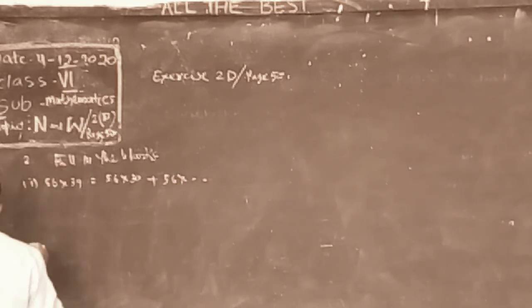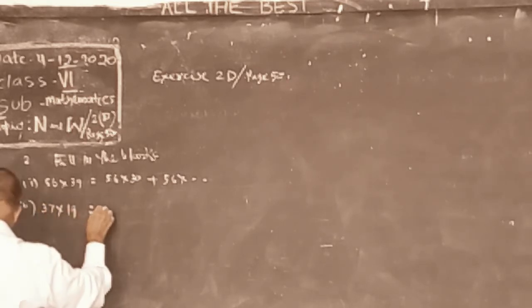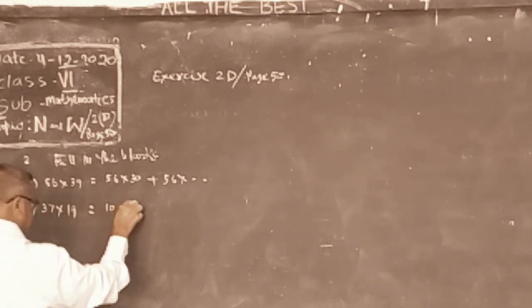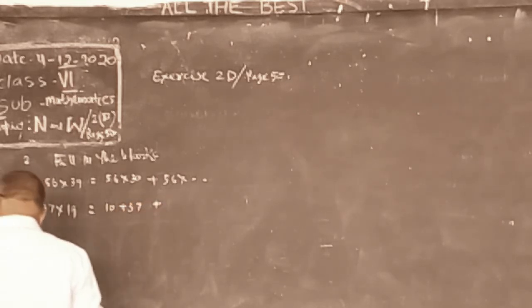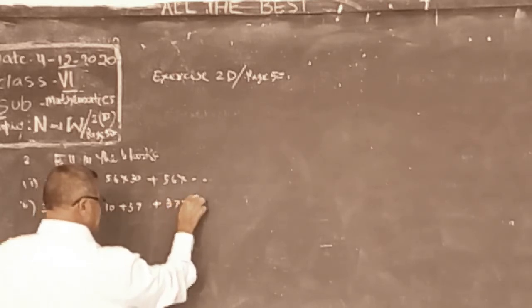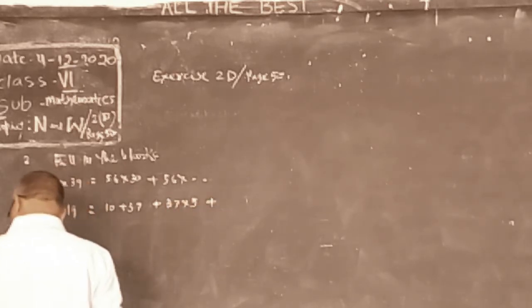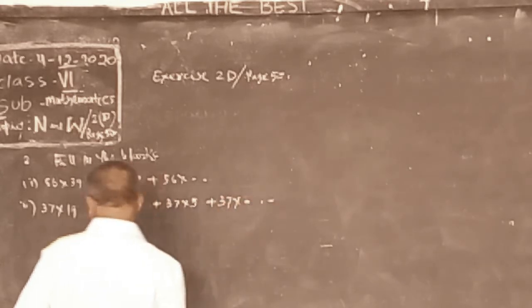Distributive property. Second, 37 into 19 can be written as 37 into 10 plus 37 into 5 plus 37 into dash.